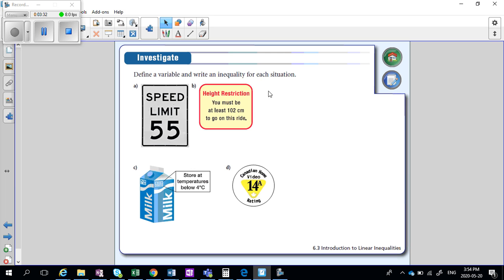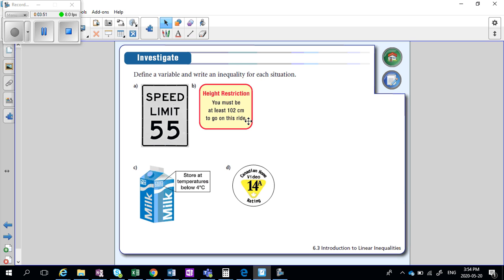Look at the next one, height restrictions. This is when you go to get on a roller coaster or something. You must be at least 102 centimeters to go on this ride. Okay, well, that means that's the minimum. I can't be under that amount. I have to be that or over.